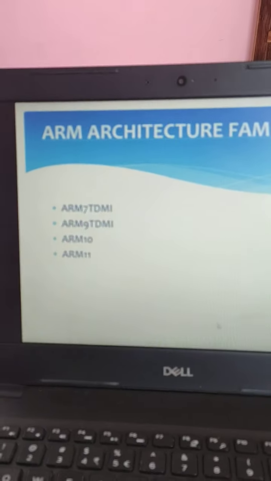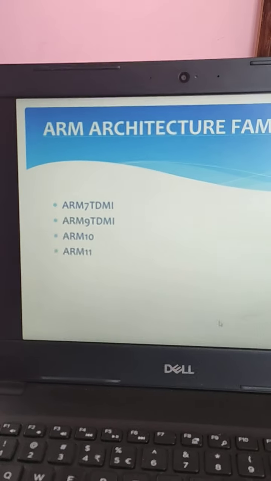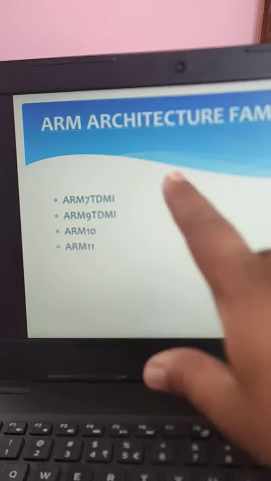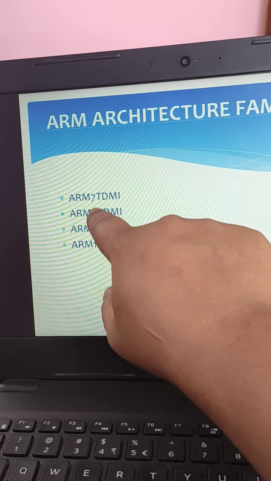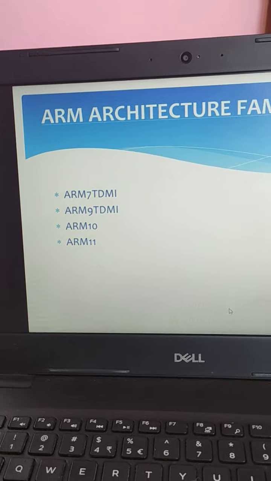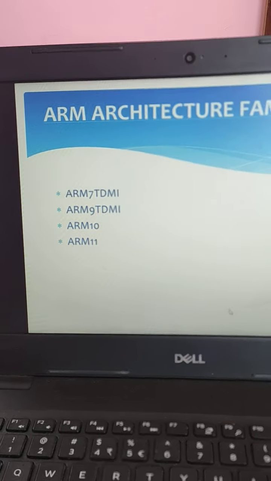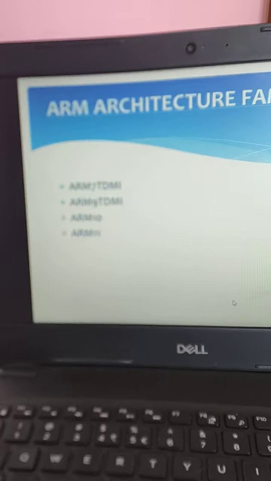So in the ARM architecture family, there are different types of ARM: that is ARM7TDMI, ARM9TDMI, ARM10 and ARM11. Well, in the syllabus we have just ARM7, 9 and 11. ARM7TDMI, that is Thumb, Debug, Multiplier, Emulation mode. Same ARM9TDMI, and we have to see ARM11.